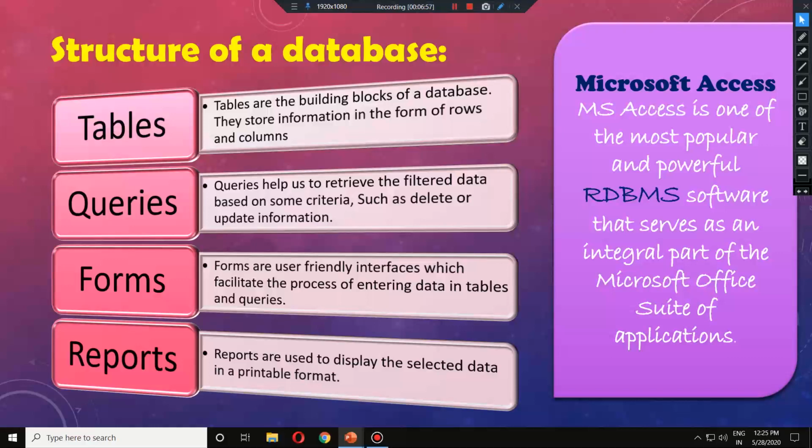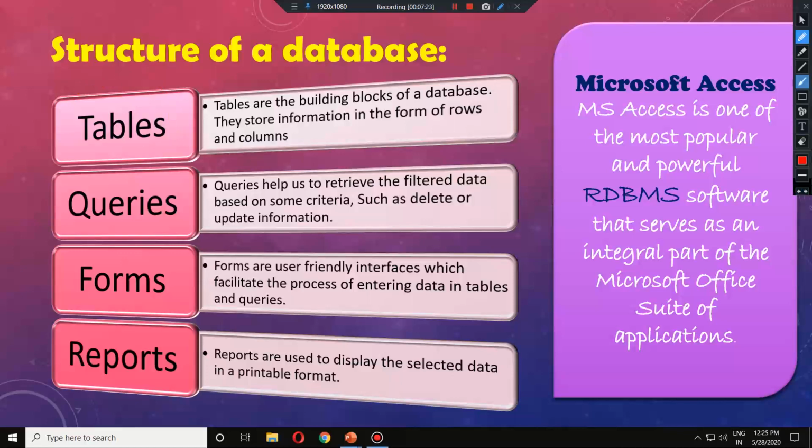Now if we talk about MS Access or any other database software, there are 4 basic things we need to keep in mind, which are used in every type of relational database. The very first thing is the table. What is a table?